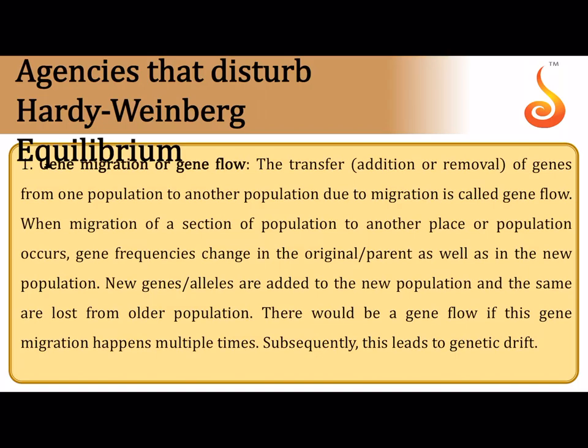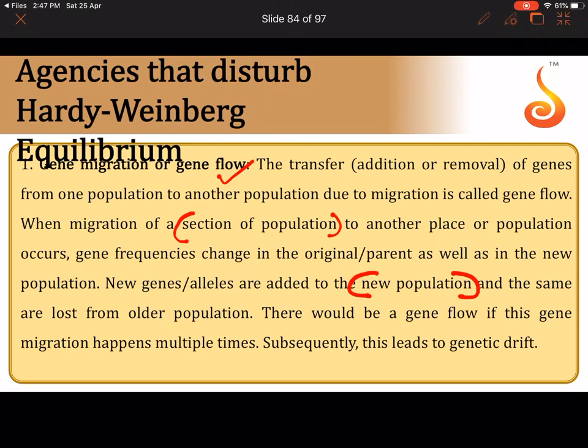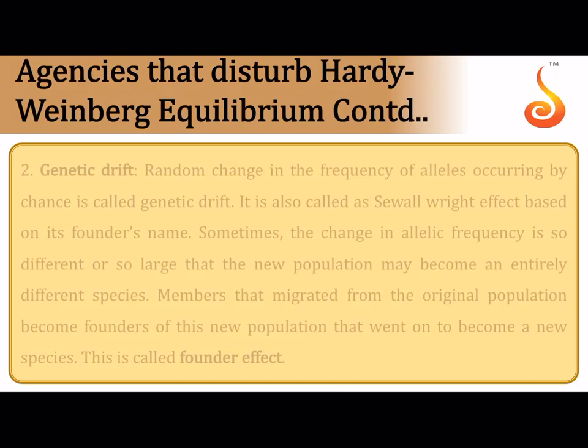Some of the things which disturb the Hardy-Weinberg equilibrium: gene migration. When migration happens of a part of a population from one place to another, not only do they bring about changes in the population to which they have immigrated, but they also carry genes away from the parental population, and therefore in the new as well as the old population there will be certain changes in the allelic frequency.